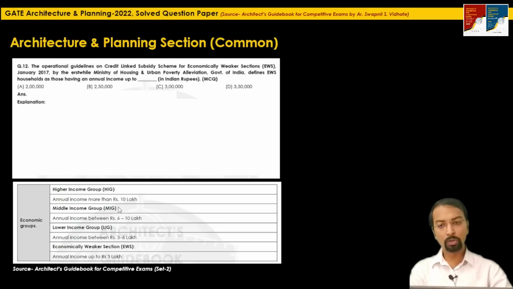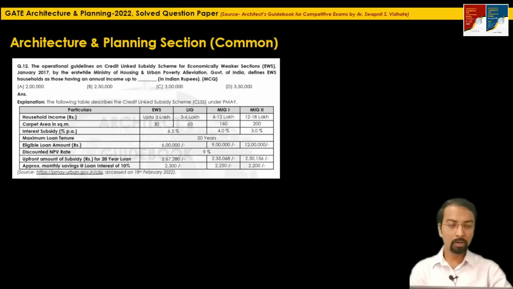So in order to include those people, the Government of India recently bifurcated the MIG category into MIG 1 and MIG 2. This was the recent amendment. So I would request you to just update this data in set 2, so that there will be an updation in your information as well as in the book.